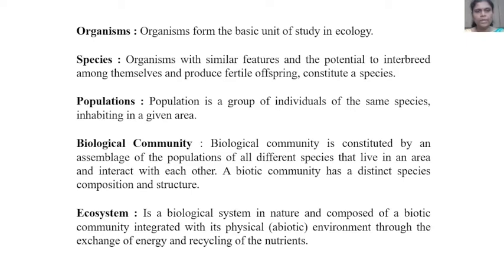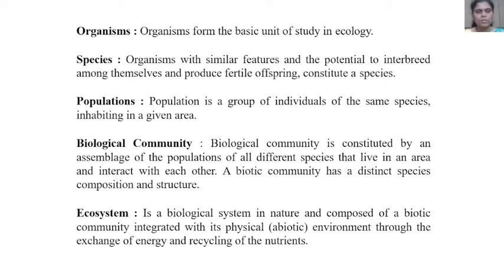Biological community. It is constituted by an assemblage of the populations of all different species that live in an area and interact with each other. A biotic community has a distinct species composition and structure.